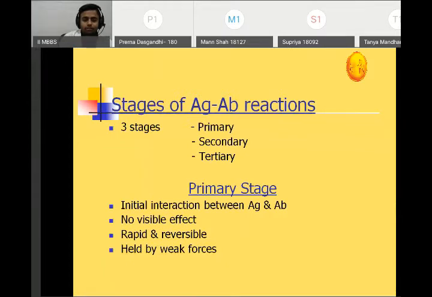Three stages mainly: primary, secondary, and the tertiary stage. Okay. Now, in the primary stage, it is an initial interaction between the antigen and antibody. There is no visible effect. It is rapid, it is reversible, and it is held by the weak forces, namely the van der Waals forces. Okay. So, primary stage is the weak force attachment. It is the initial interaction. There is no visible effect.